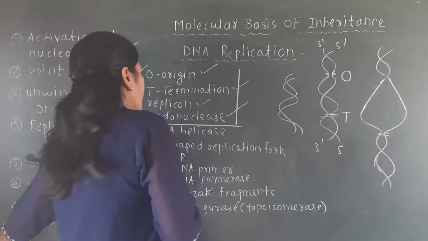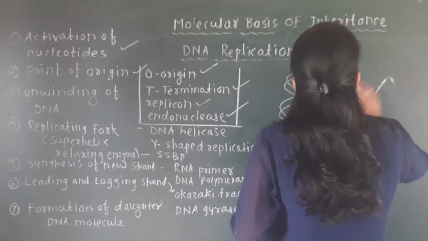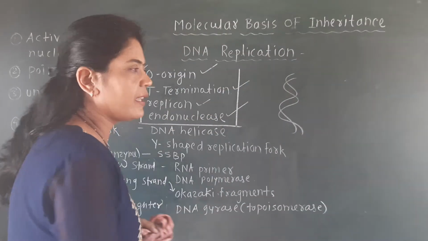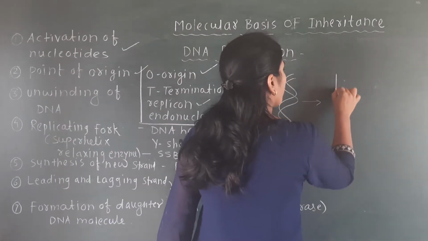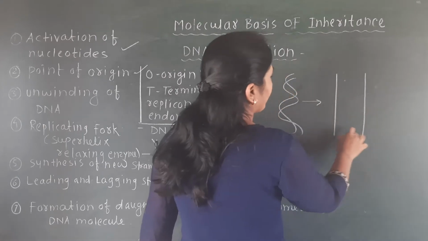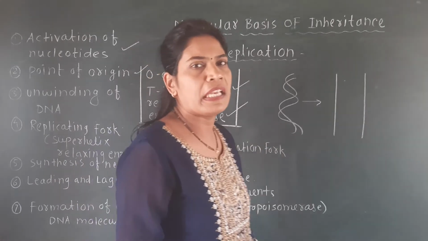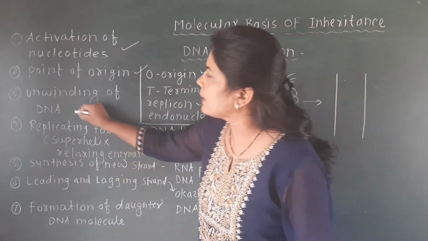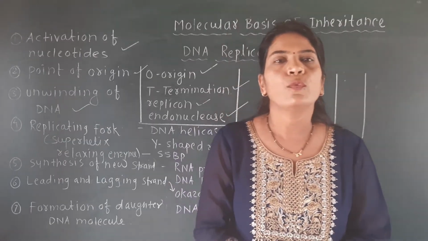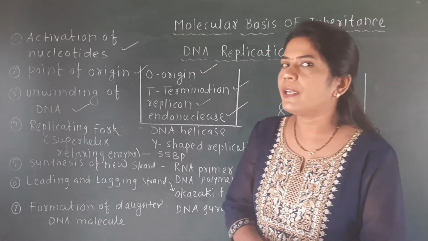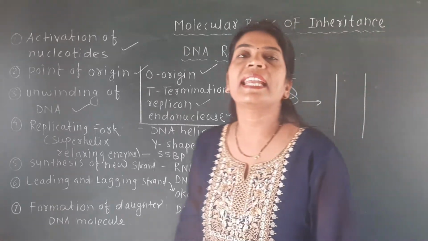So in this figure you will observe that it is a double helical structure. It is a winding of DNA, but for the replication process this DNA should be unwound, and this is called the unwinding of the DNA. This is the winding, this is the unwinding. So the next step of replication is the unwinding of the DNA. Which enzyme is responsible for this unwinding of DNA? One enzyme, and the name of that enzyme is the DNA helicase enzyme.